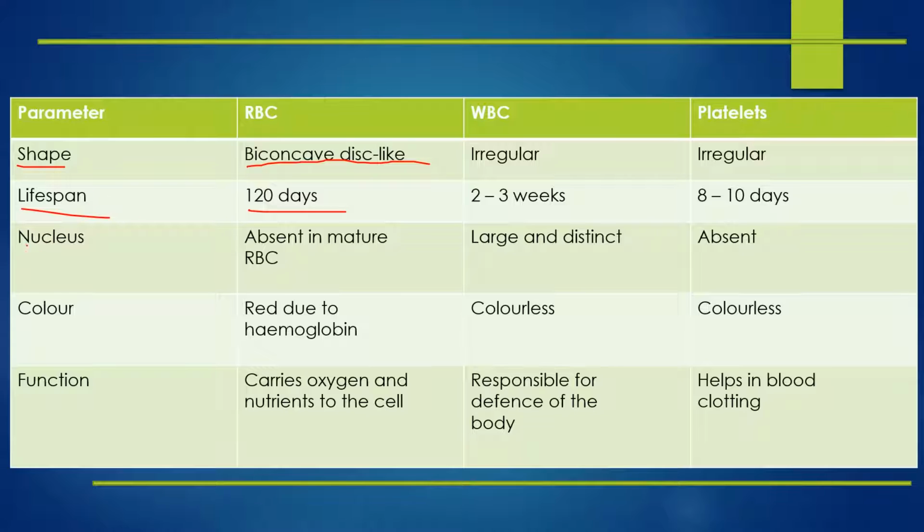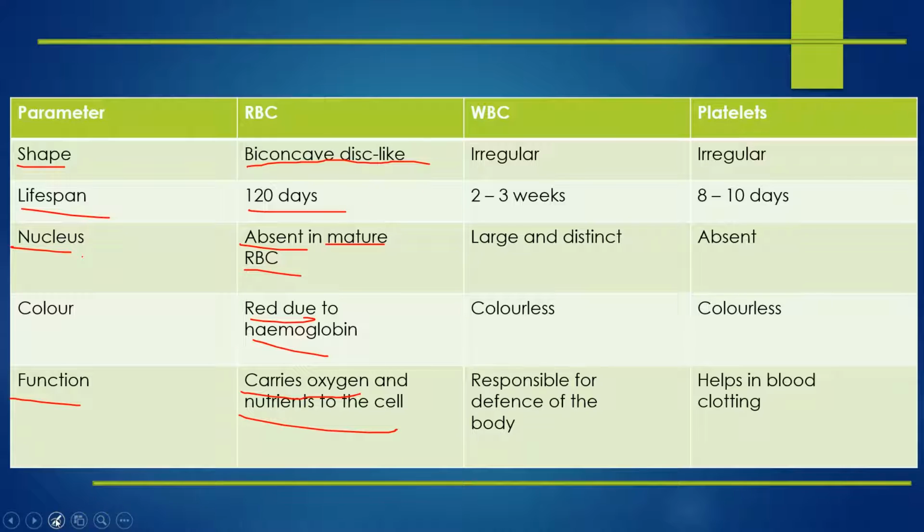Then what about the nucleus in RBC? It is actually absent in the mature RBC, and the color of RBC is red due to the presence of hemoglobin in RBC. And the function of RBC is to carry oxygen and nutrients to our body cells.